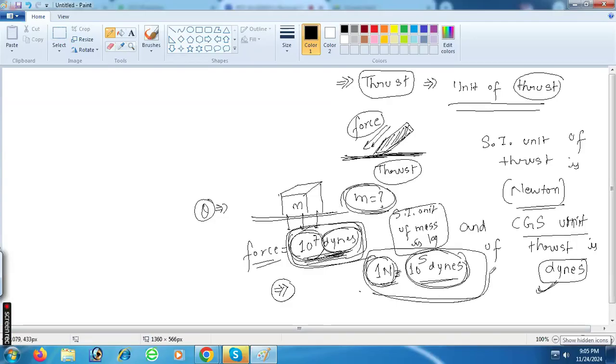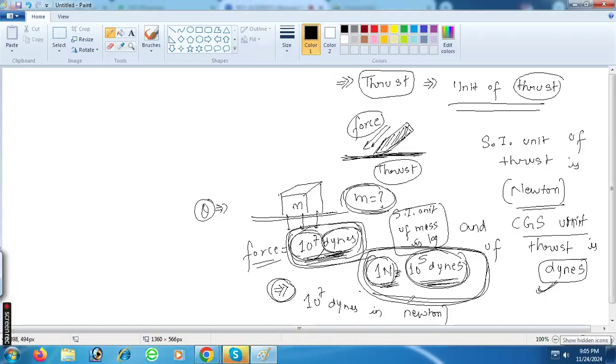It's already given in the formula. 10 to the power minus 5 newton. 10 to the power 5 dynes is 1 newton.